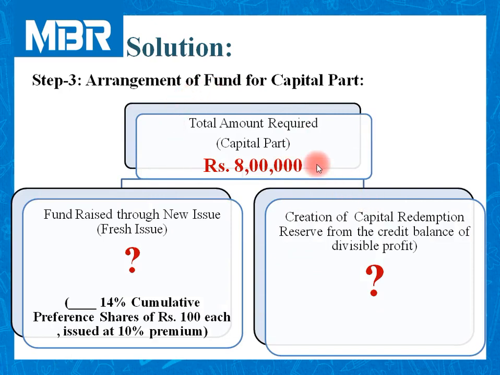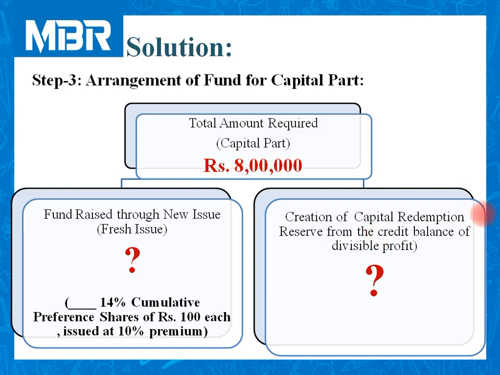We need rupees 8 lakhs for capital part, 5 lakhs rupees for RPS 1 and 3 lakhs rupees for RPS 2, in total 8 lakhs. Now we need to raise funds by issuing new securities or to create capital redemption reserve from the credit balance of divisible profit or free reserves.